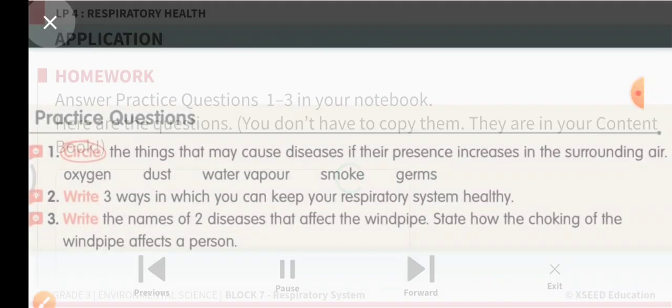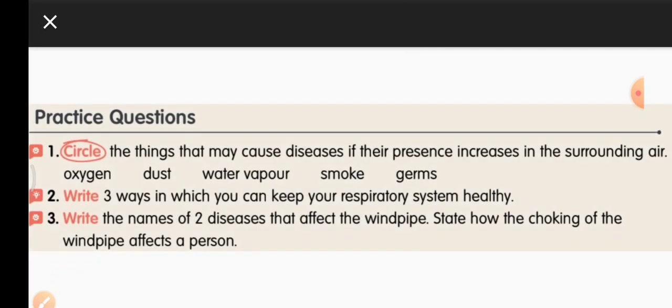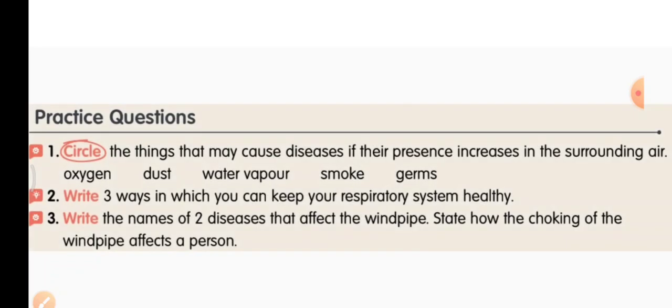Now for the practice questions. All of you open your content book. These are the practice questions. Circle the things that may cause diseases if their presence increases in the surrounding air. Oxygen is good for our respiratory system. Dust, if it increases, it is harmful, so we are going to circle the word dust. Water vapor, no. Smoke, if the percentage of smoke increases in the air, it becomes harmful. Also circle smoke. And germs, yes, germs are also very harmful. So you are going to circle 3 words: dust, smoke and germs.